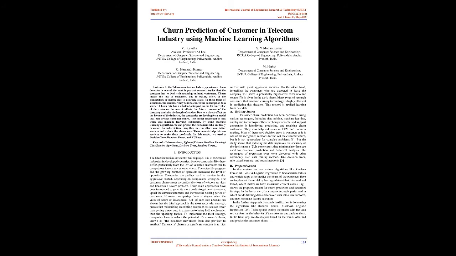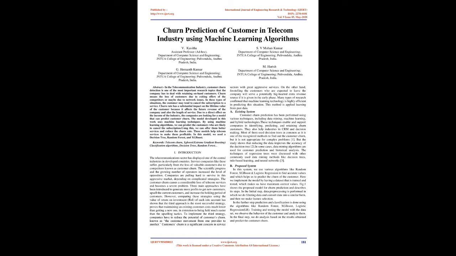Three main approaches have been introduced to generate more profits: to get new customers, upsell the current customers, and increase the holding period of customers. However, comparing these strategies using the value of return on investment, ROI, of each into account has shown that the third approach is the most successful strategy, which proves that maintaining an existing customer costs much lower than getting a new one, in extension to being held much easier than the upselling tactics. To implement the third strategy, companies have to reduce the potential of customers' churn, known as the customer movement from one provider to another. Customers' churn is a significant concern in service